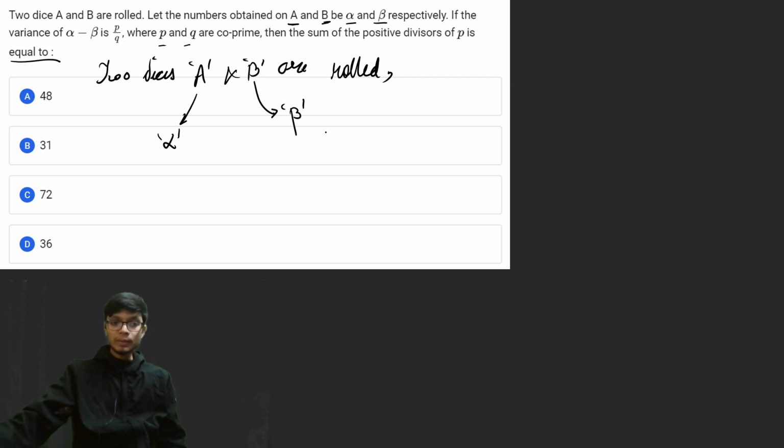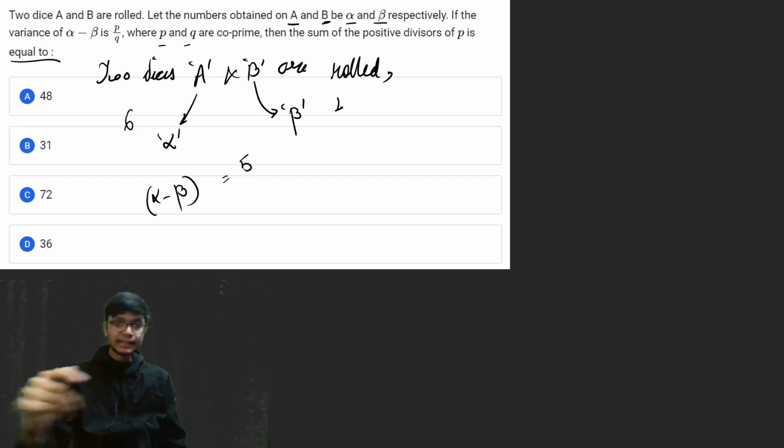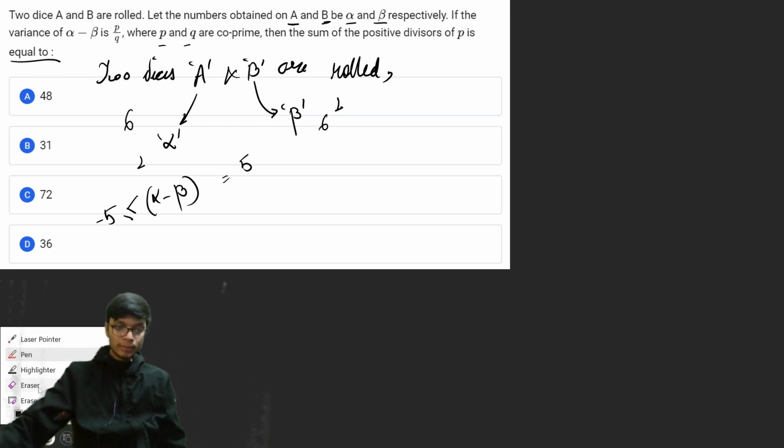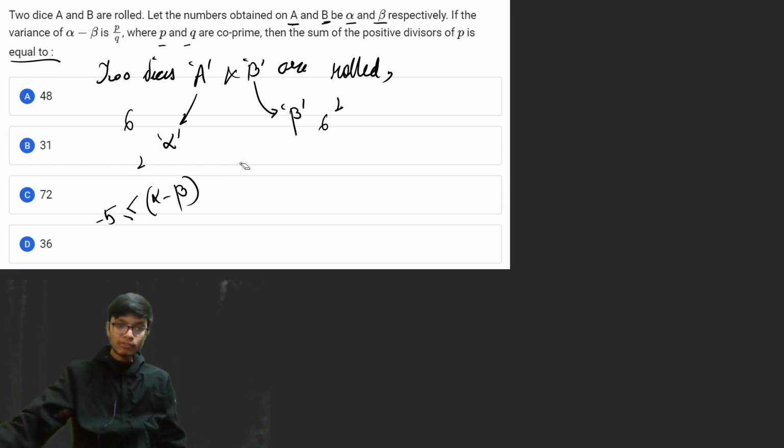First of all, tell me what will be the value of alpha minus beta. What can be the maximum and the minimum value of alpha minus beta? If alpha value is equal to 6 and beta value is equal to 1, then the maximum difference is equal to 5. Similarly, if it gets interchanged, with alpha equal to 1 and beta equal to 6, then the minimum difference will be equal to minus 5. That means alpha minus beta will range between minus 5 and plus 5.